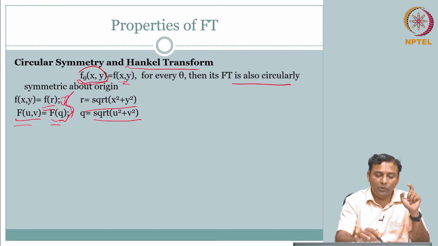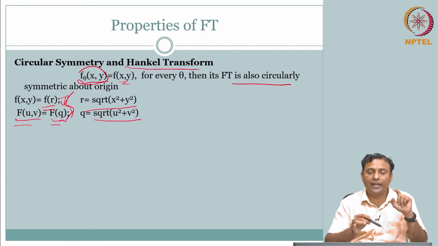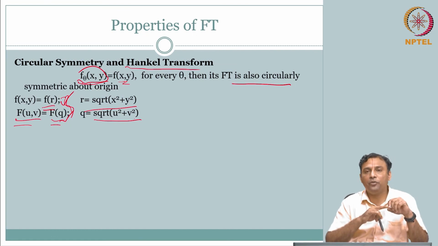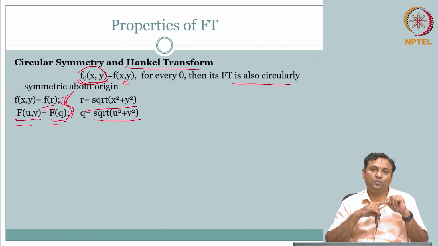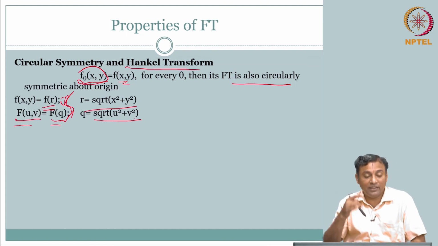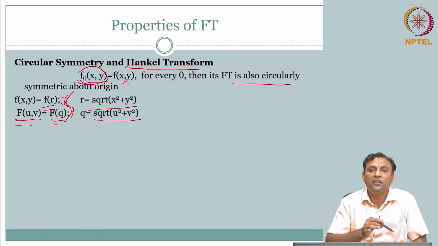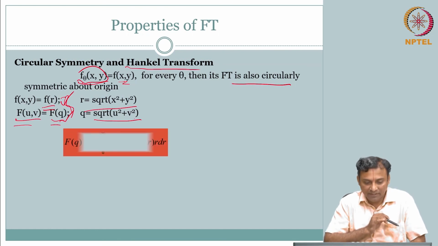But what about when you reduce the variable, because it is circularly symmetric, you get f of r 1 dimension, capital F of q 1 dimension. Is there a relationship between these two, right? Of course, it is there, mathematically there is, but it is not what you think, it is not same. F of q is not Fourier transform of f of r, okay.